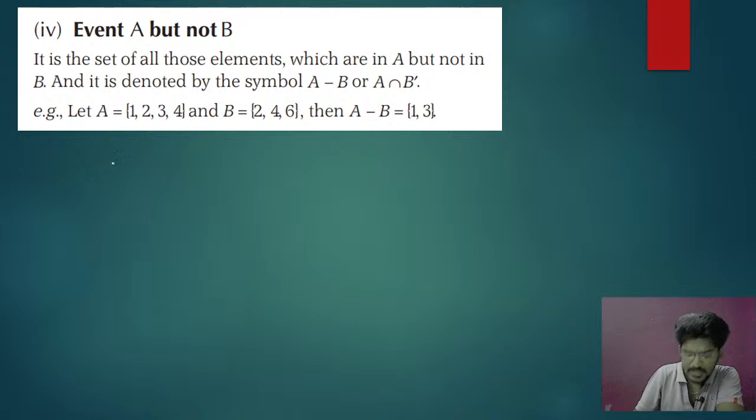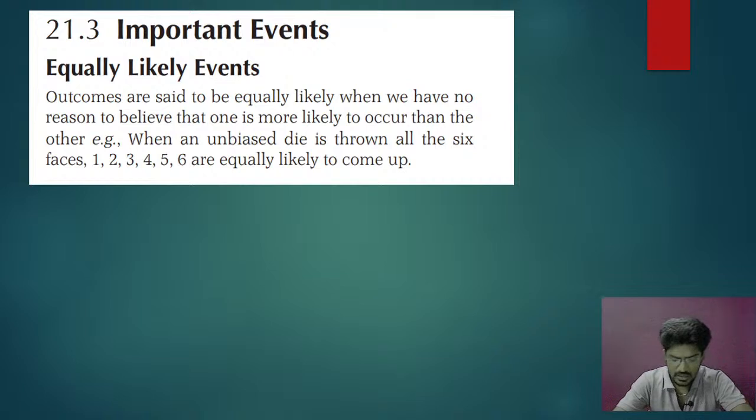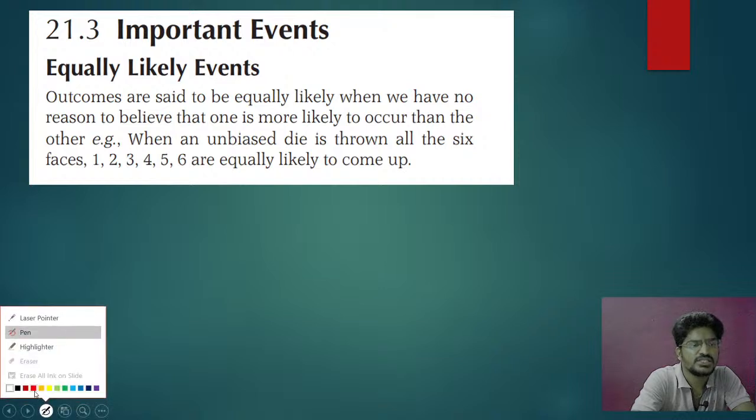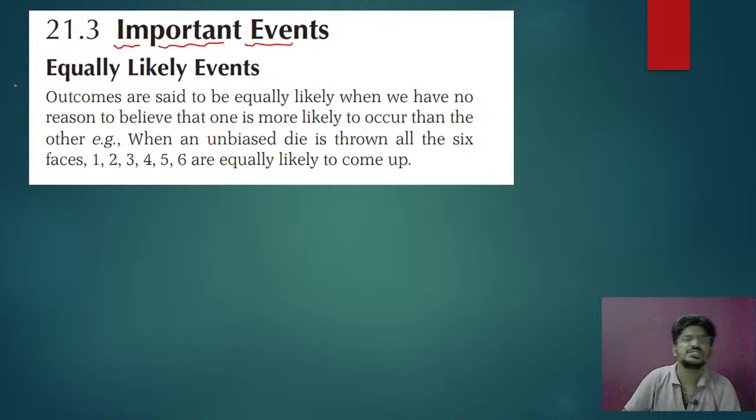Okay. So now we can go for the next set, that is some important events. See, there are some important events which you have to always be careful about. Very, very important. They are called, first one, equally likely event.